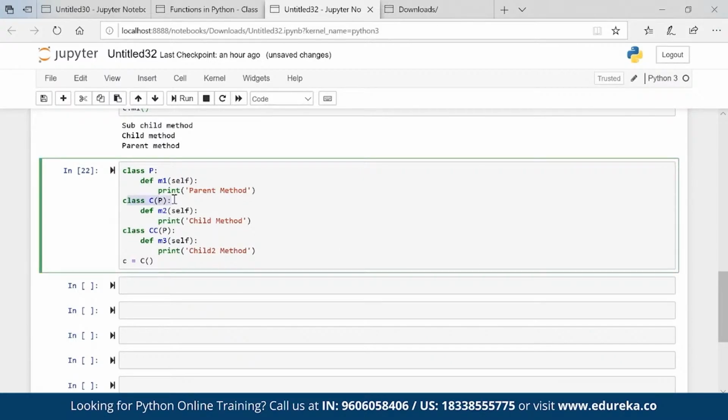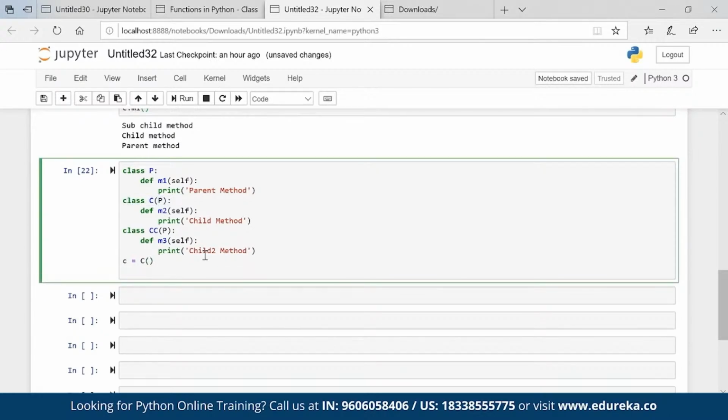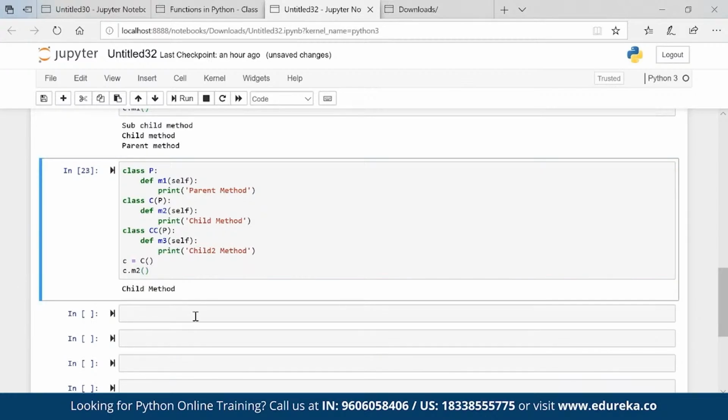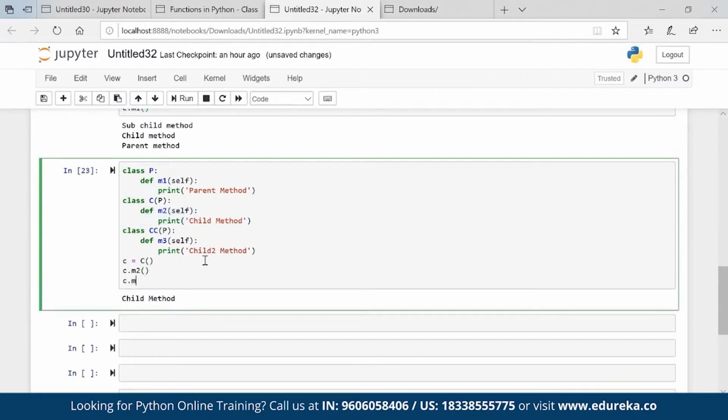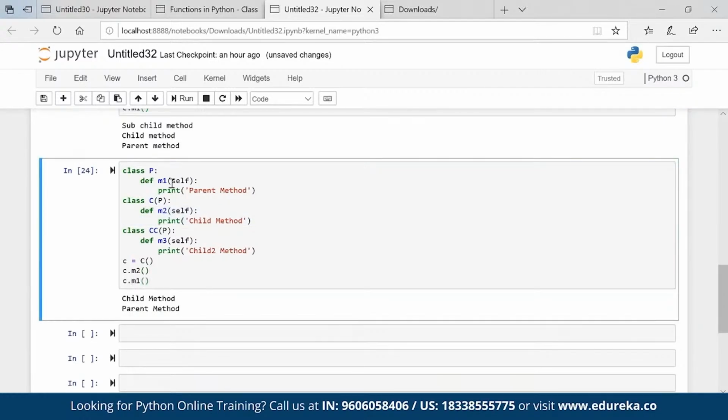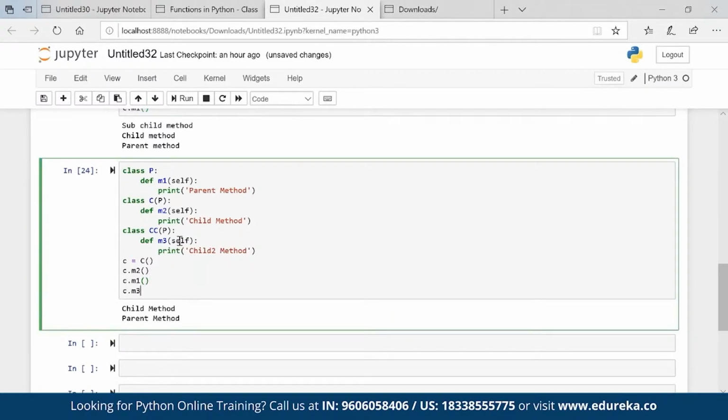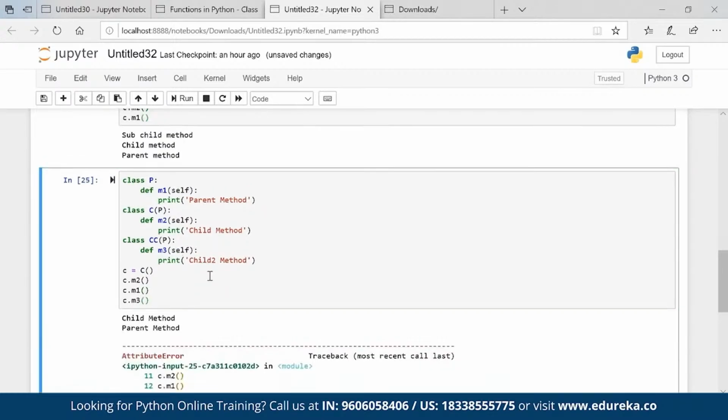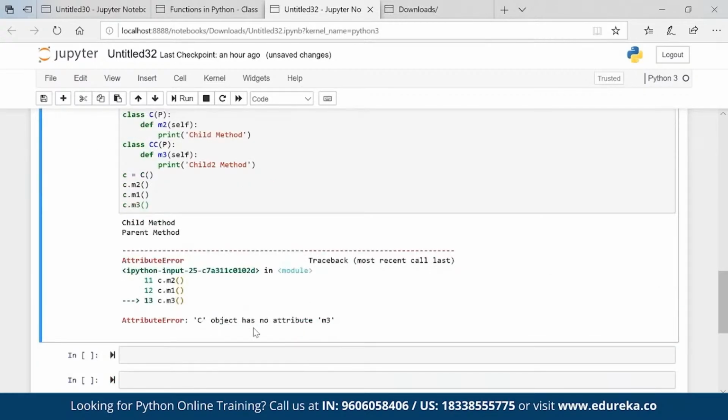C is not giving the property. Now C dot M2, if I execute, you see child method coming in. C will have M1 also, parent method, absolutely no issues. Will C have M3? No, right? C dot M3, obviously it does not have it.